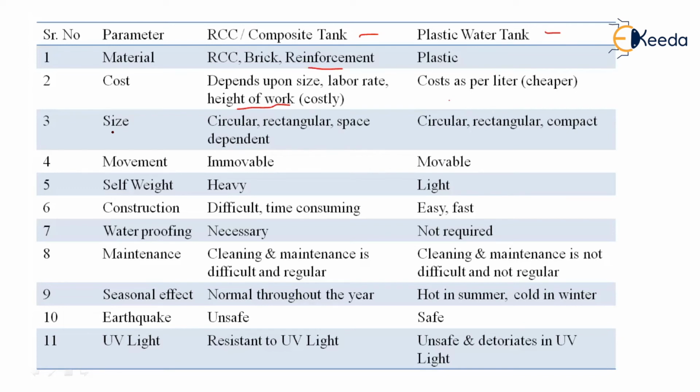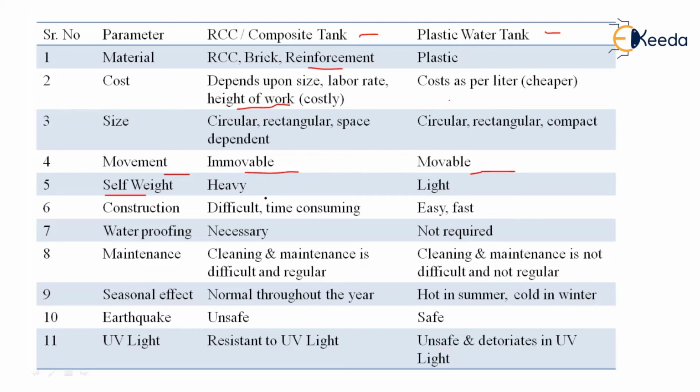Third is size. RCC tanks are circular or rectangular in shape, and they are space dependent. They need comparatively larger space. Plastic tanks are also circular or rectangular in shape, and they are a bit compact in nature. Fourth, the movement. The RCC tank or the composite tanks are immovable. Once they are constructed at any place, they will not be moving throughout their life. Plastic tanks are movable, and if there is some issue with it, or it breaks down, or we want to change the shape or the place of the plastic tank, we can move it.